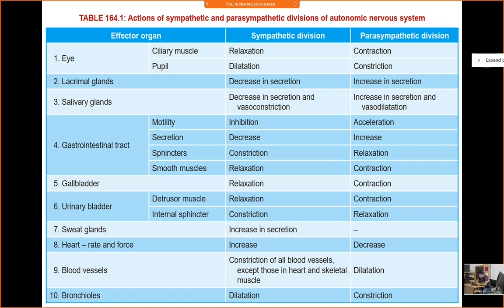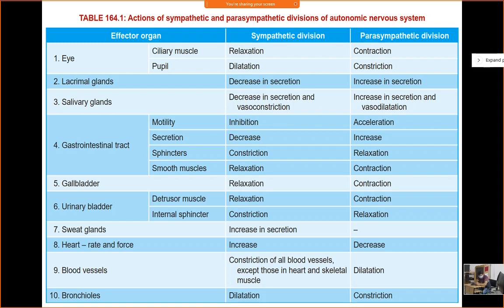So do you know about the receptors? Which type of receptor do we have in different places? Alpha 1, alpha 2, beta 1, beta 2, beta 3. Do you know what type of receptor we have in lungs, in bronchial smooth muscle? In blood vessel? Anyone please tell. Which type of receptor do we have for sympathetic and parasympathetic? Sympathetic actually, which type of receptor do we have in heart?